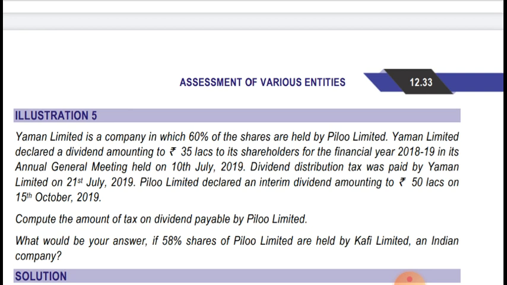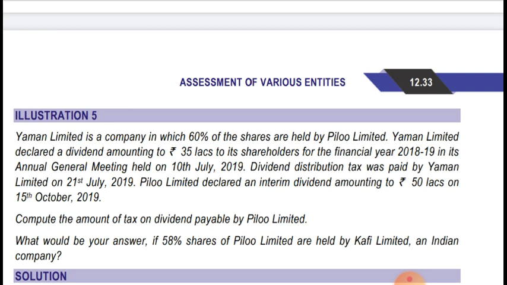In this case also we have to compute the reduced amount of dividend. On 50 lakhs we will reduce the 60% share of dividend received from Yaman Limited. That is 35 lakhs into 60%, which comes to 21 lakhs.